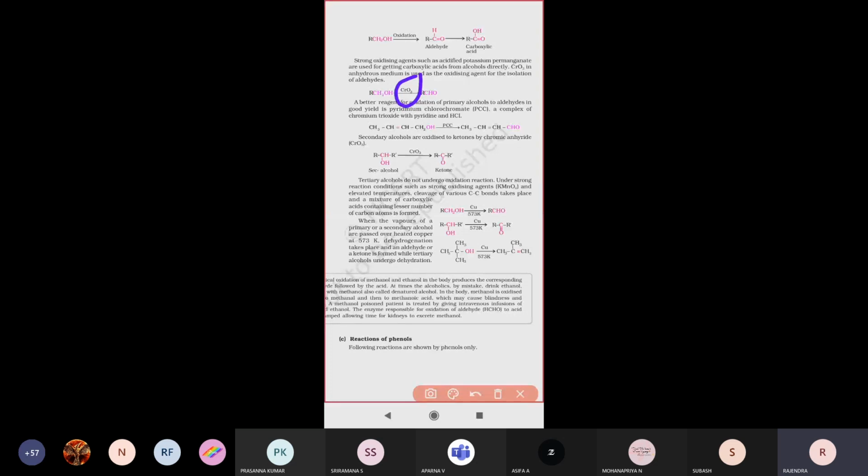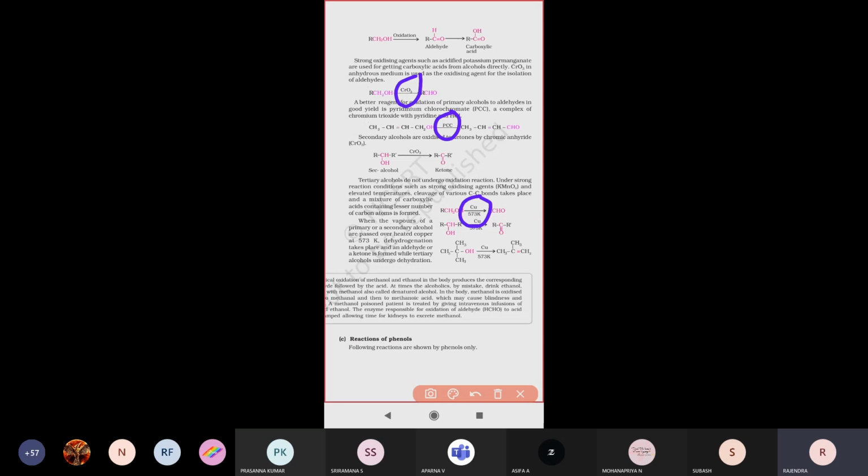Next is copper at 573 Kelvin temperature, and copper metal also acts as an oxidizing agent.